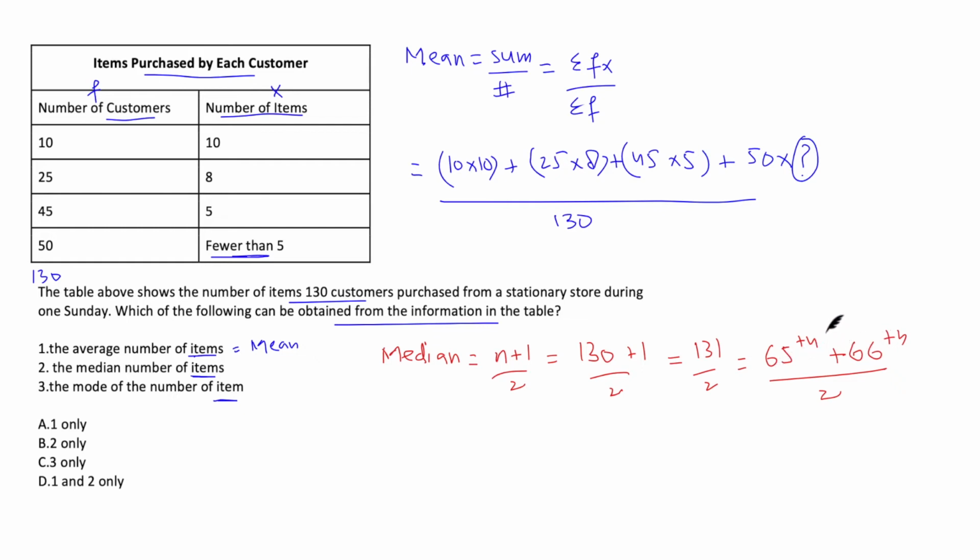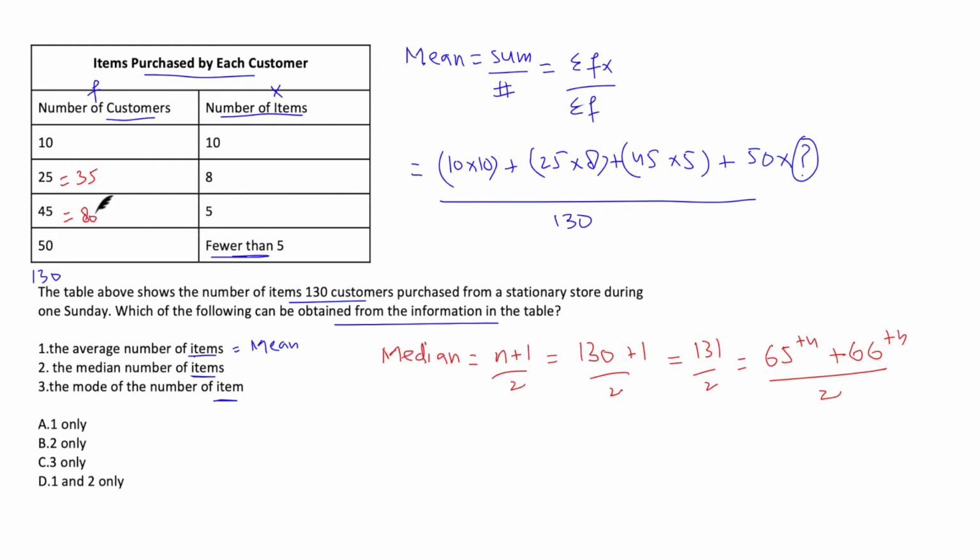Now you know how to calculate the median of a group data. You add up the frequencies and see which number corresponds to the 65th term and the 66th term. We have got 10 numbers here. No, we haven't reached 65. 10 plus 25 is 35. We haven't reached 65. 35 plus 45. Oh, this is huge. We have 80.